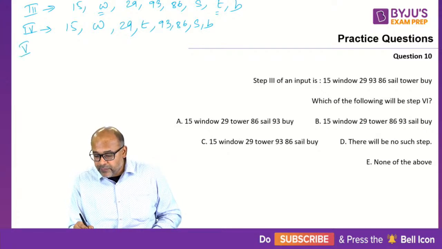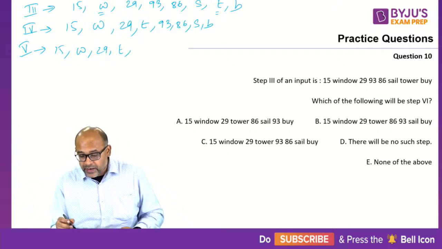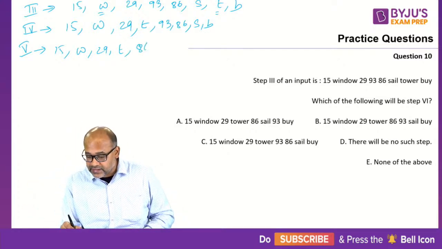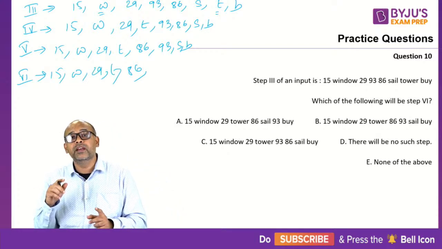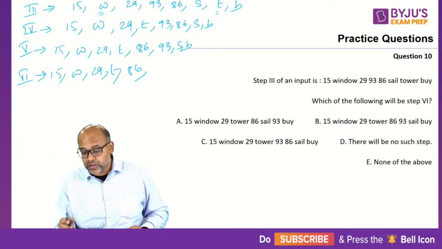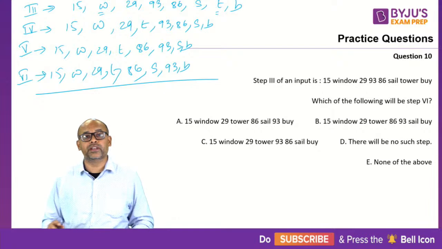Then step number 5: 15, W, 29, T. Then the next smallest between 93 and 86 is 86. Then 93, S and then B. Then the sixth position will be 15, W, 29, T, 86. Now between S and B, the larger one is S, so S should come first. So S, 93 and then B. This is the end point.